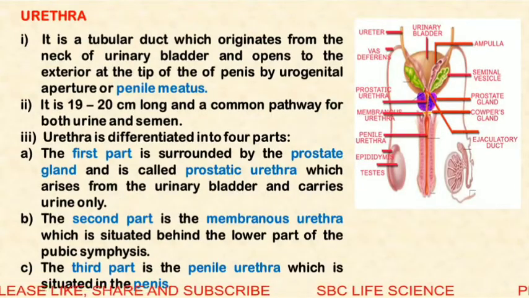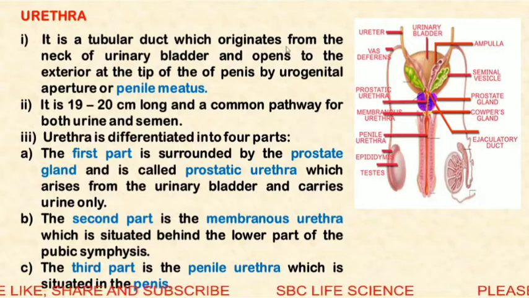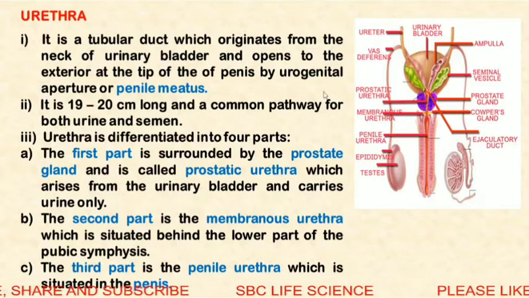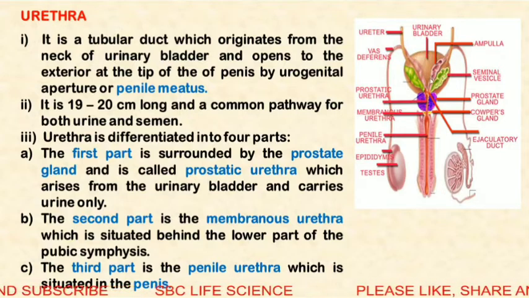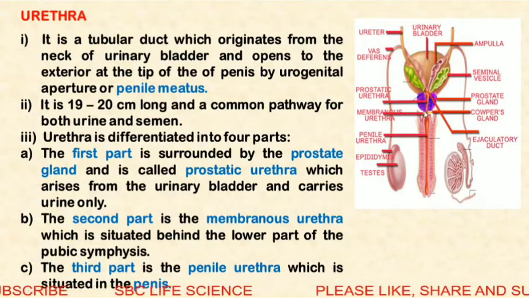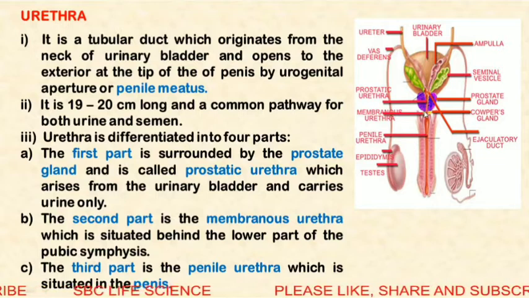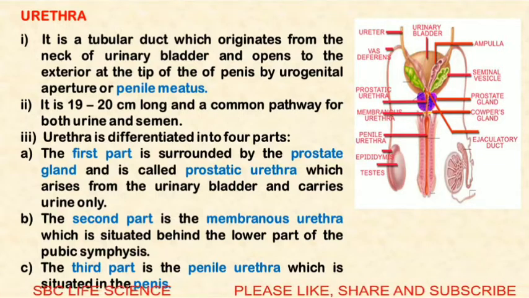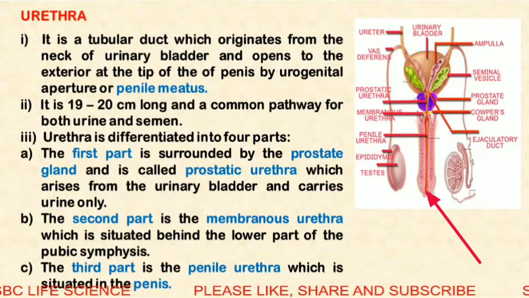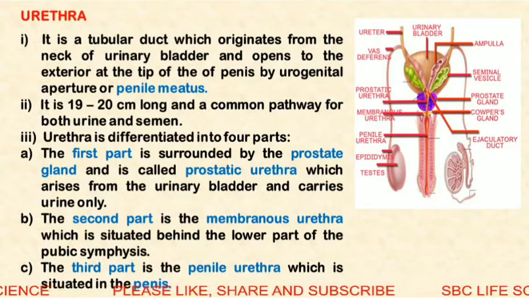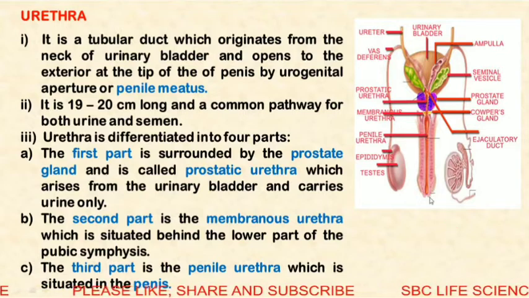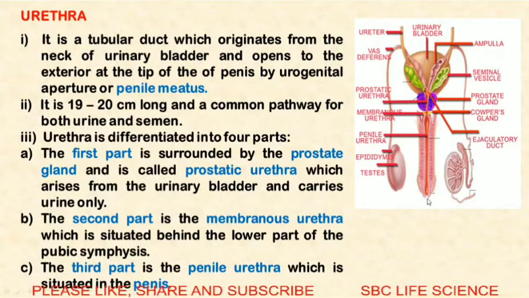Next part is the urethra. It is a tubular duct which originates from the neck of the urinary bladder. So this brown colored structure is the urinary bladder. The duct which comes out of this is the urethra. It opens to the exterior at the tip of the penis, which is called the penile meatus. Here, this is the opening of the penis. So the urethra continues up to the tip of the penis.